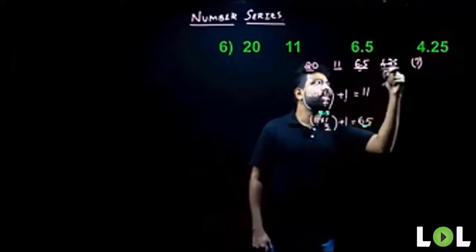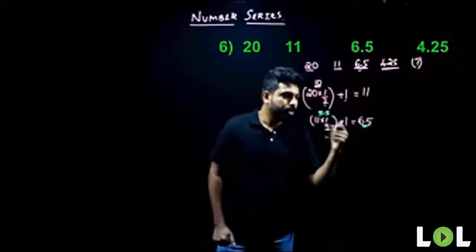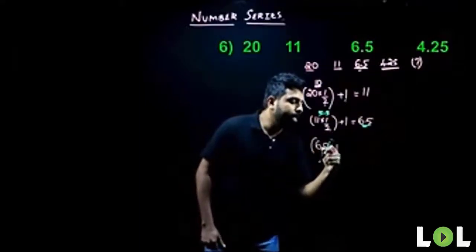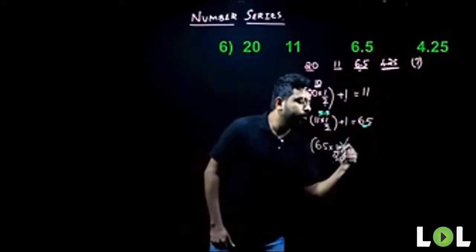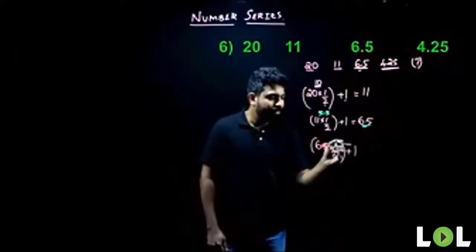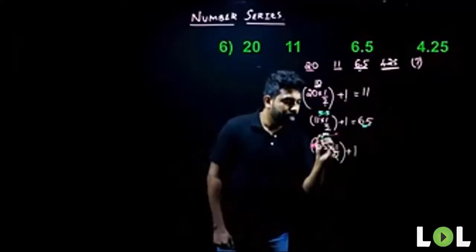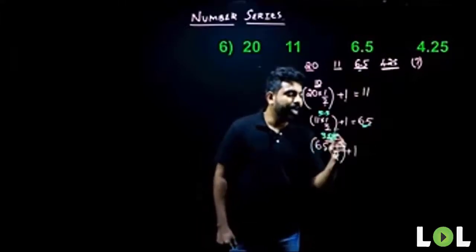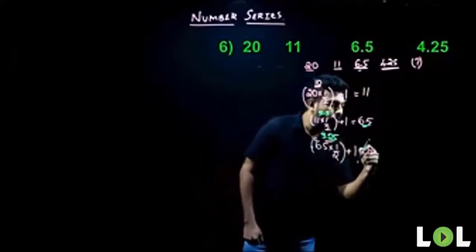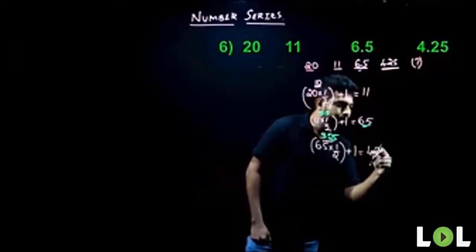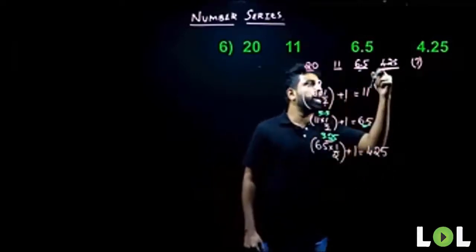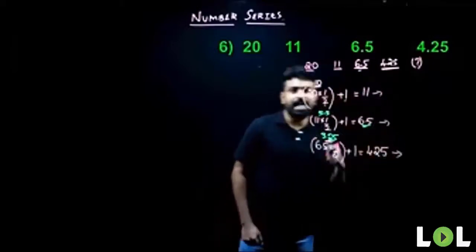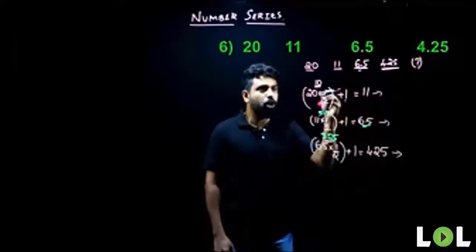I'll have to look for another term as well. So what happens when I take 6.5, multiply it with 1 by 2 and add 1 to it? If I multiply 6.5 with 1 by 2, I get 3.25. If I add 1 to it, I get 4.25. Am I right? I'm getting the right value again. So I've got 3 same logics here. Hence, I can tell that my logic here is correct.